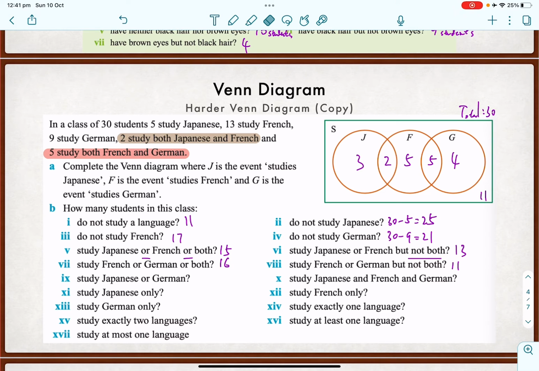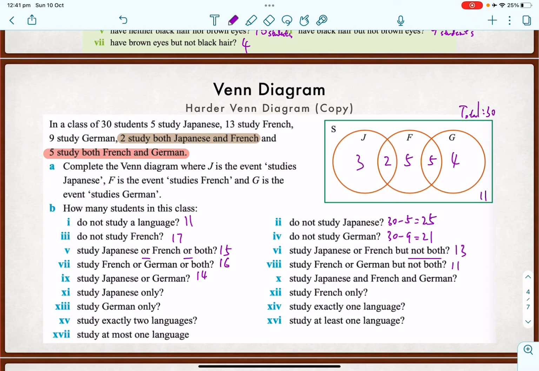Anyway, study Japanese or German. Well, Japanese is this one, or German is this slot. So that would be 5 plus 9, 14. Okay. Oopsie.